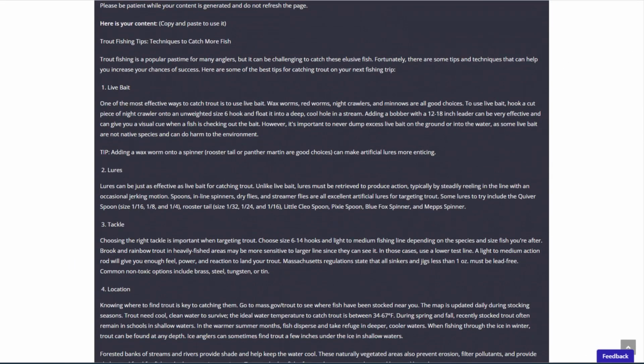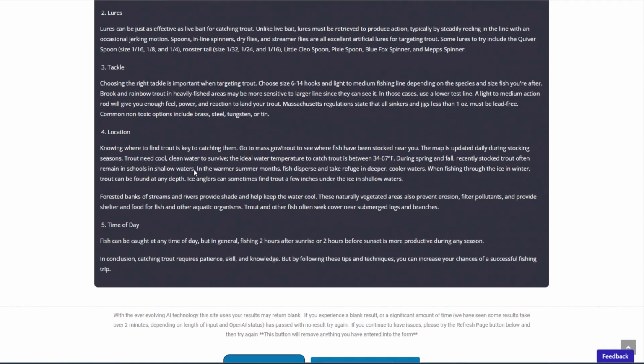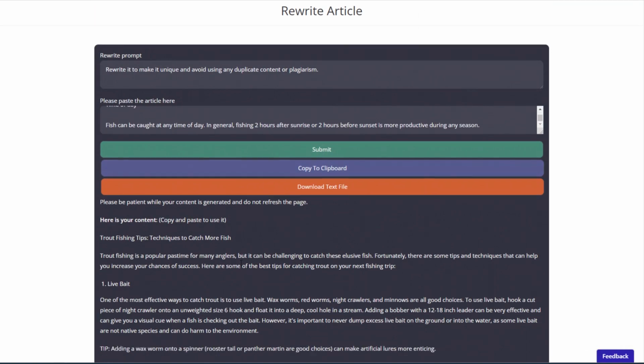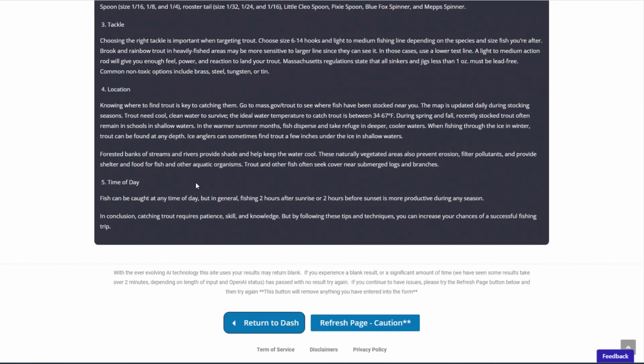Okay, and it completely rewrote that article. Here's your content: trout fishing tips, techniques to catch more fish. Trout fishing is a popular pastime. And you know what? When I pasted that in, some of the formatting was a little wonky because I just copied it off that page and it came through a little weird. And what it generated for me is perfectly formatted.